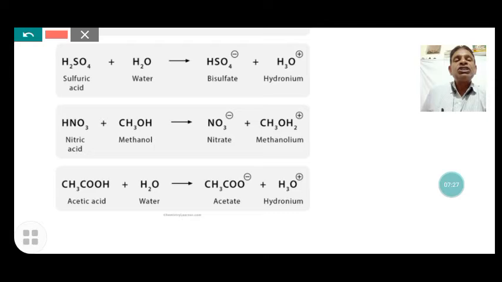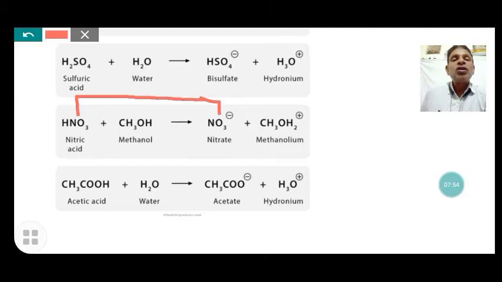When nitric acid and methanol react, nitric acid tends to donate protons and forms an anion, and the methanol receives hydrogen and forms methanolium. Here nitric acid, which donates protons, acts as an acid in the forward reaction. In the backward reaction it becomes a base, so it is an acid-base conjugate.